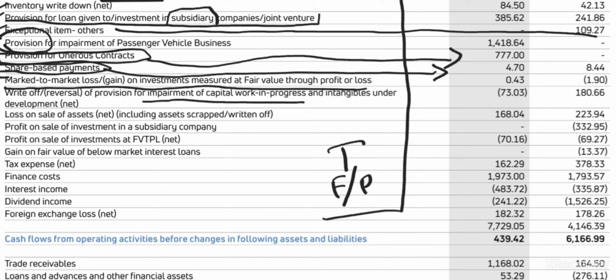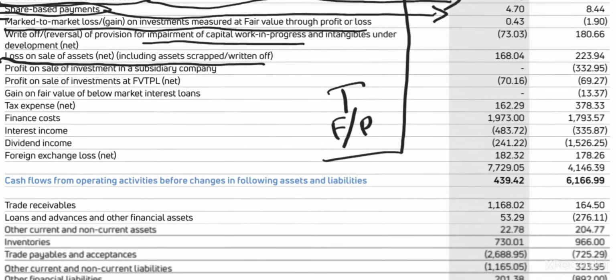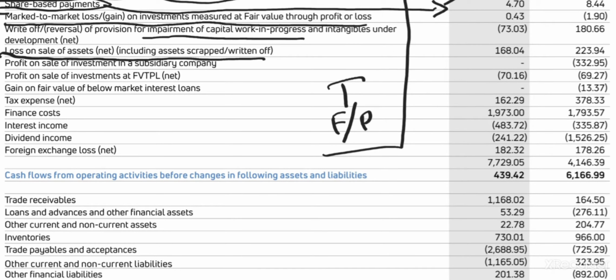Next item, loss on sale of asset, including assets scrapped and written off. Very simple: you had an asset of 100, you could sell it at 80, so you got a loss of 20, and you report it here. Next, profit on sale of investment in a subsidiary company, you cannot show it here because it is not consolidated, it's a standalone. Then profit on sale of investments at FVTPL. Sir, what is FVTPL? I will keep this aside because explaining this will take much time, and it is not necessary for you to understand, because in the current year that's nothing.